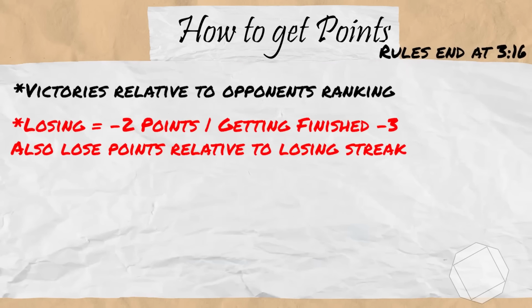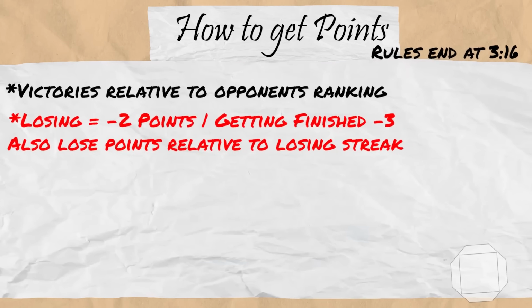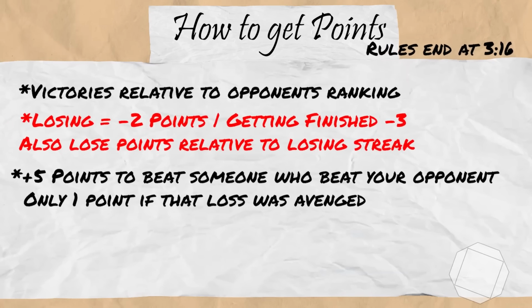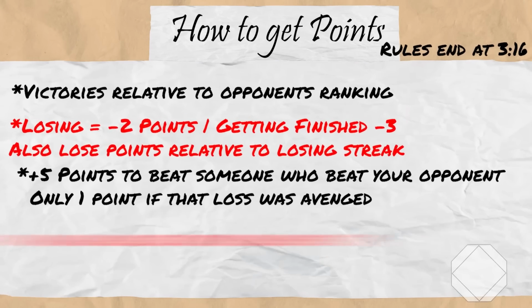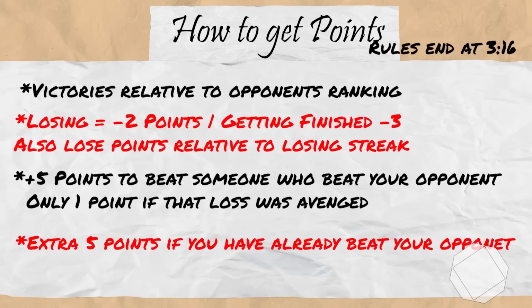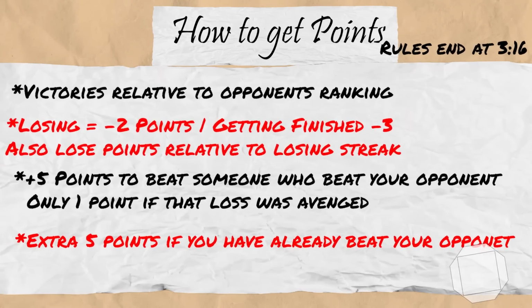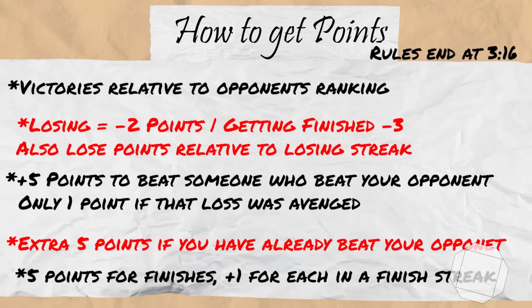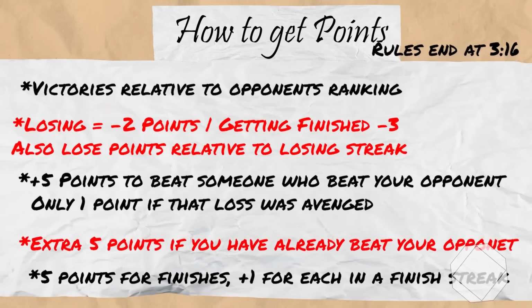You'll also lose points if you're on a streak of losses, correlative to the number of losses in that streak. You get an extra 5 points if you beat someone who your opponent has lost to. If your opponent avenged that loss, you only get 1 point. You gain an extra 5 points if you have already beaten your opponent, capped at 10 points. You get an extra 5 points for a KO, TKO, or submission, and extra points for a streak of finishes correlative to the length of the streak.